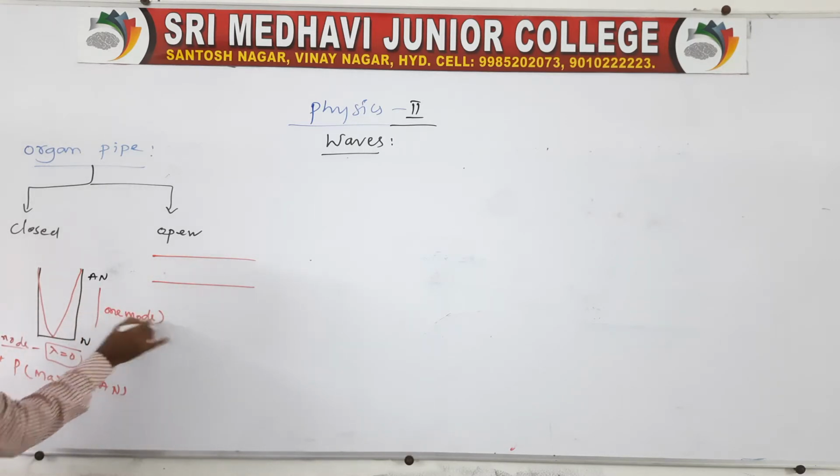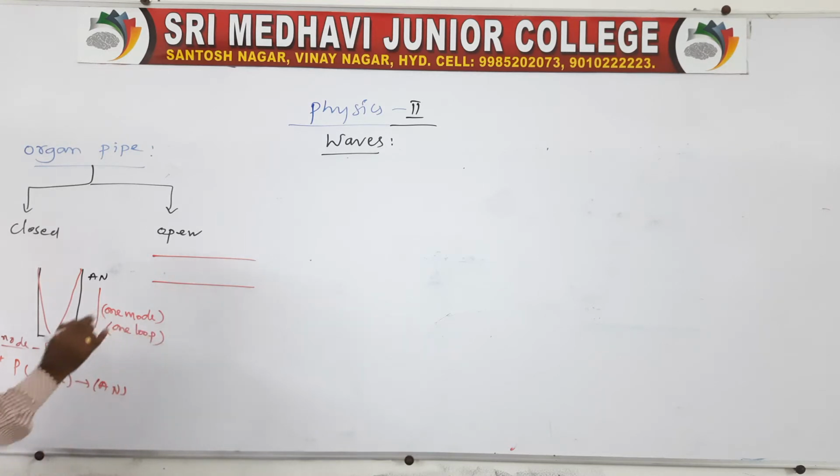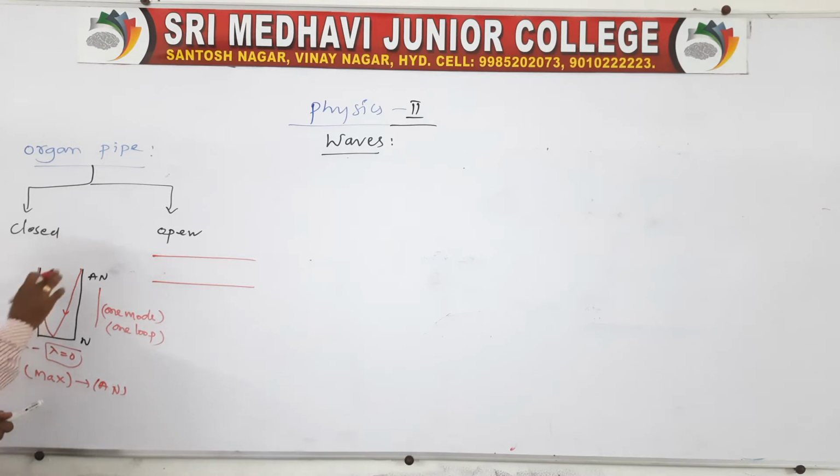It is very, very important, or we can call it one loop. Clear? In case of a closed pipe, when air or gas is trapped in the closed pipe, the wave reaches the closed end and is reflected like this. The reflected wave is in opposite phase.